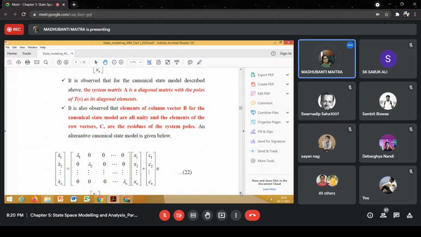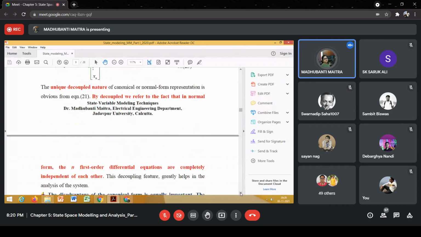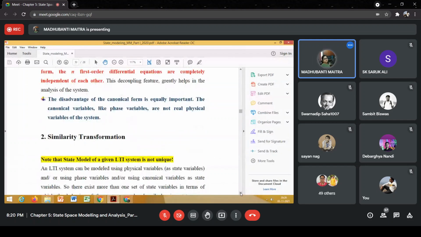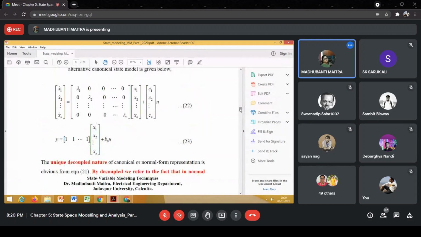So another variant of the state model will be x1 dot is lambda 1 x1 plus c1u.